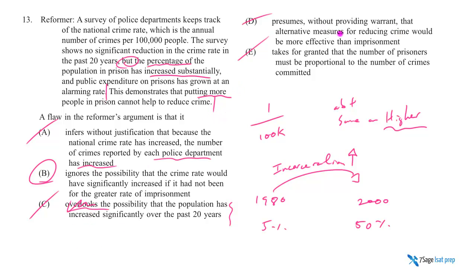Presumes without providing warrant that alternative measures reducing crime would be more effective. What? Takes for granted that the number of prisoners must be proportional to the number of crimes committed. What is our number of prisoners? We don't know. What is the number of crimes committed? We also don't know. So it presumes that one thing the argument doesn't know must be proportional to another thing the argument doesn't know. Yeah, great answer choice.